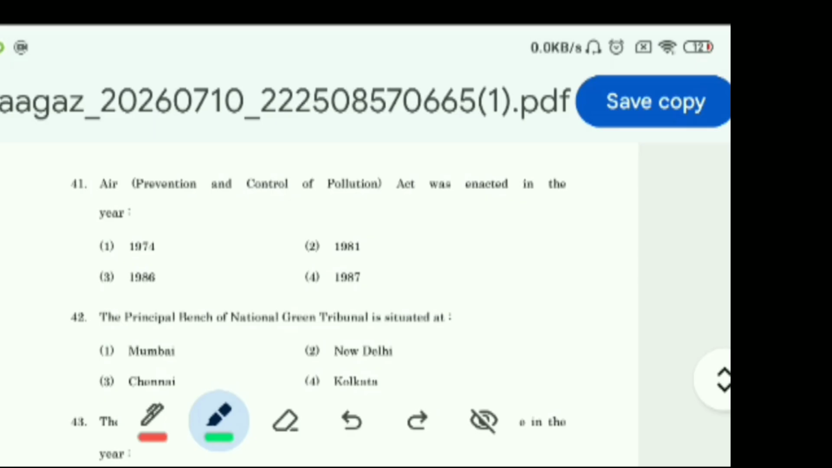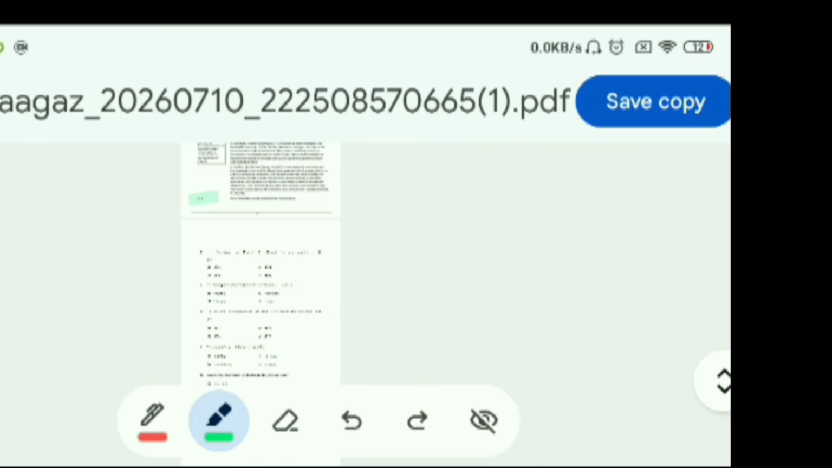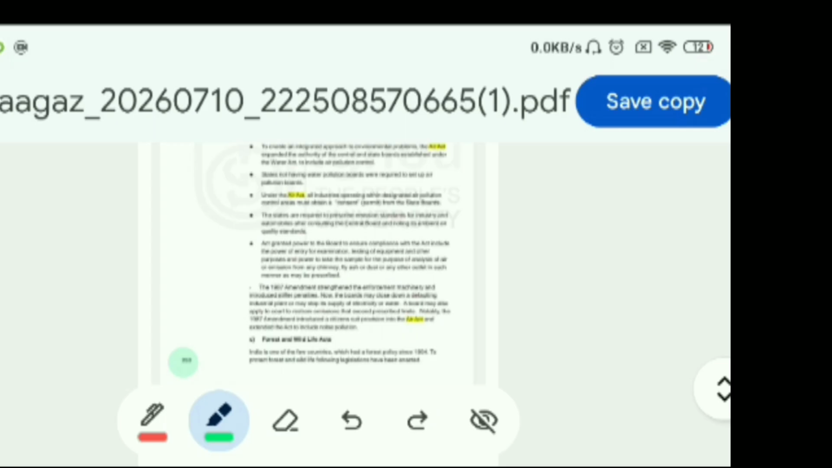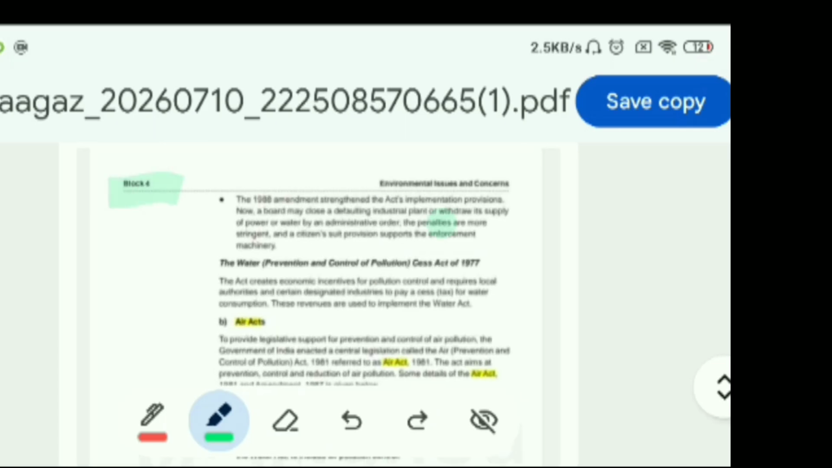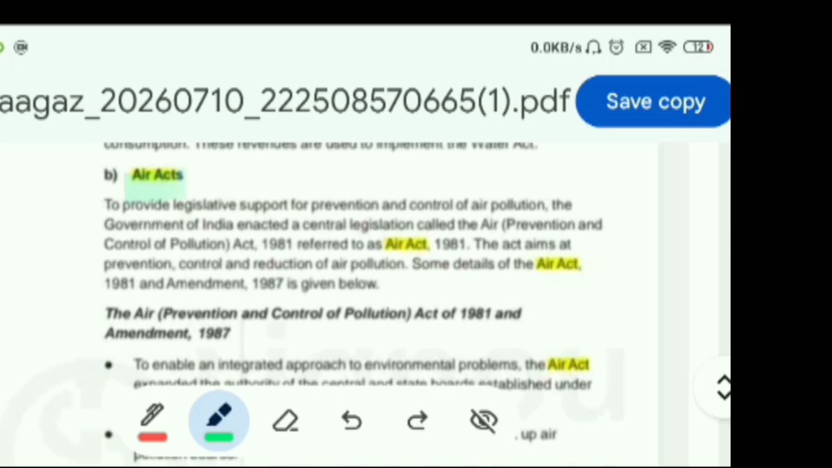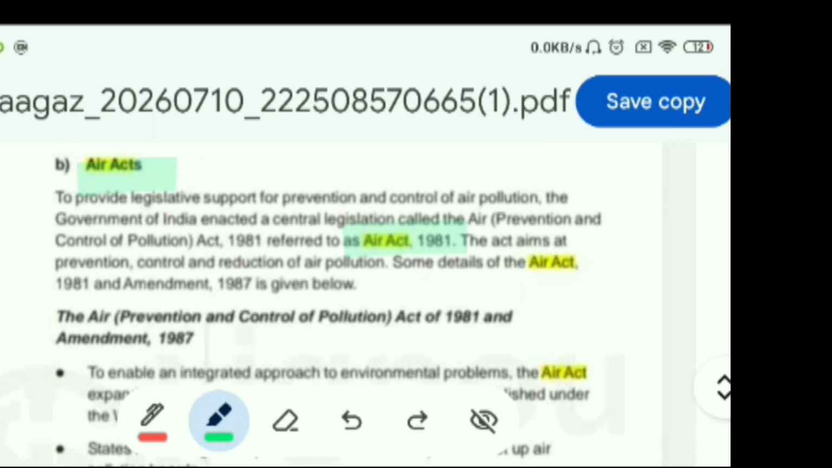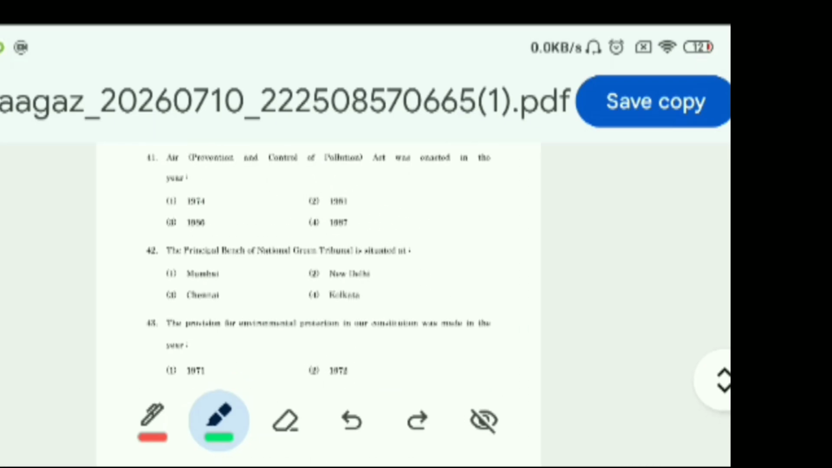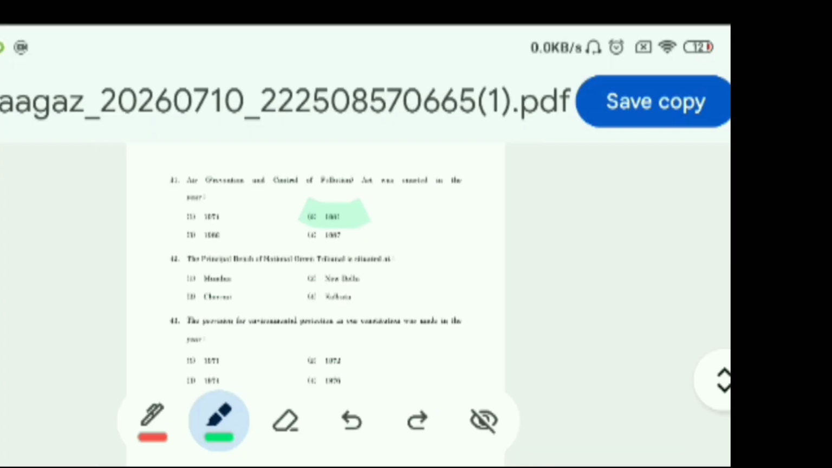Now question 41, the Air Prevention and Control of Pollution Act was enacted in the year 1974, 1981, 1986 or 1987. The answer to this question we can find on page number 230 of Block 4, Air Acts. In this paragraph we can see Air Act 1981. This is enough to get the answer. So the answer of 41 is 1981.